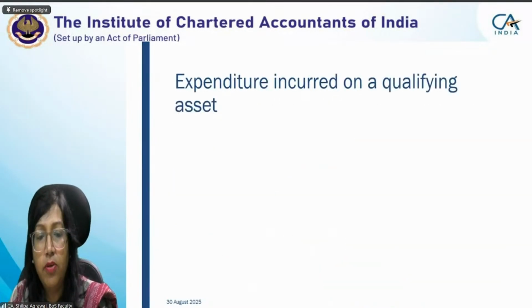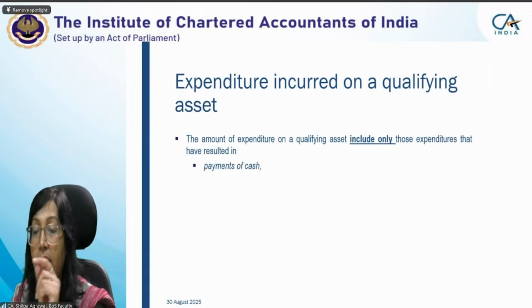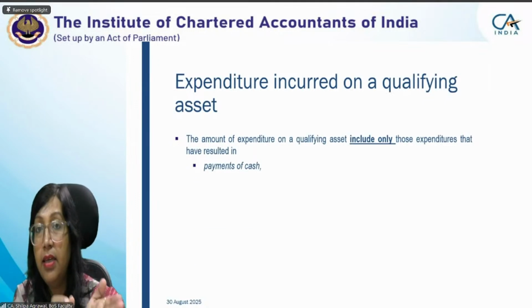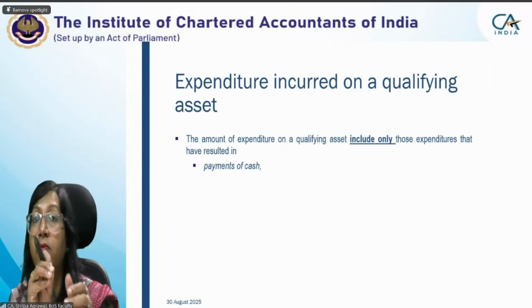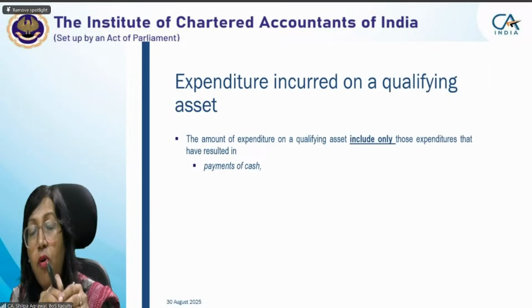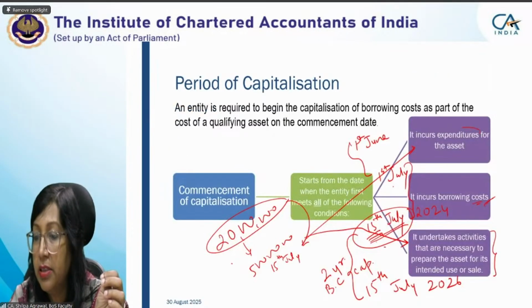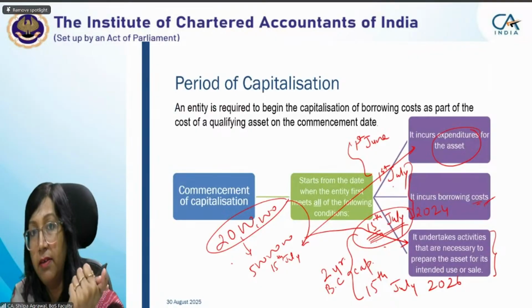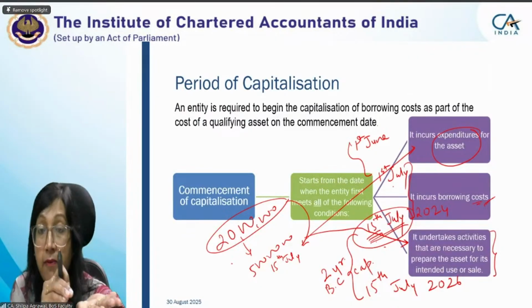Next, we move on to the next slide. Expenditure incurred on a qualifying asset. Till now we were studying how to compute borrowing cost, what the amount of borrowing cost will be, and when to start the capitalization. Now we are talking about expenditure: what the constituents of expenditure are.